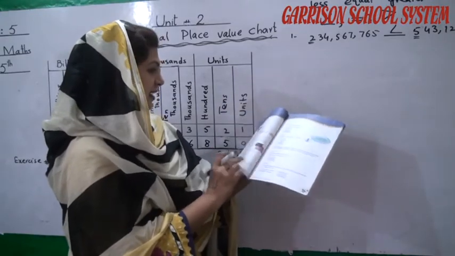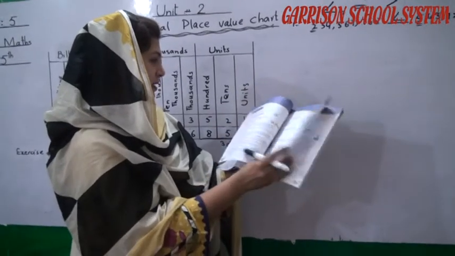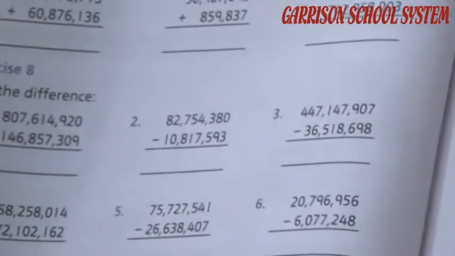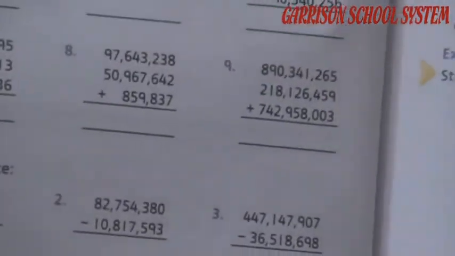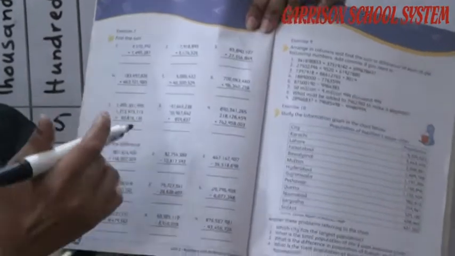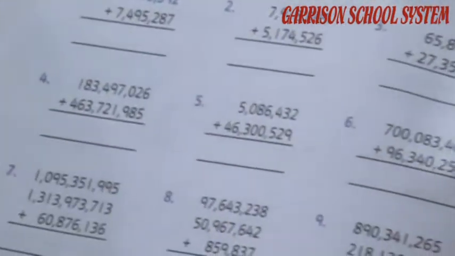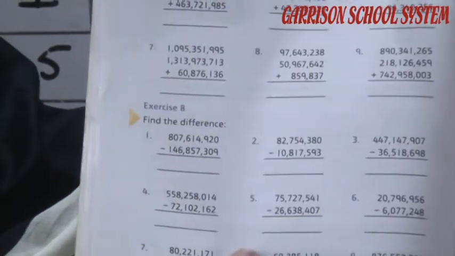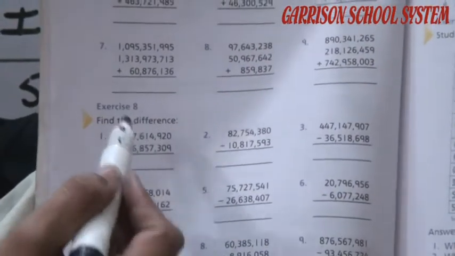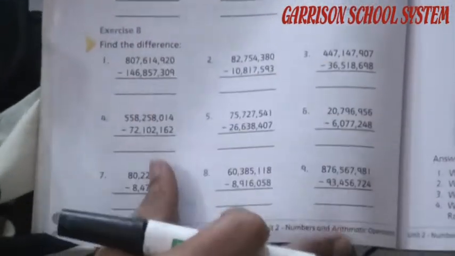And next exercise is exercise number 6. Oh good, that's very good. Students, it is such an easy exercise. I think you will be very happy to see this exercise. You can do it by yourself at your home. This is just an addition question. You find the sum, it means you have to add the values. The values are given in the book and you just add them. Okay? And exercise number 8 is also very easy. You just subtract the values. In this way you will complete exercise number 7 and exercise number 8.